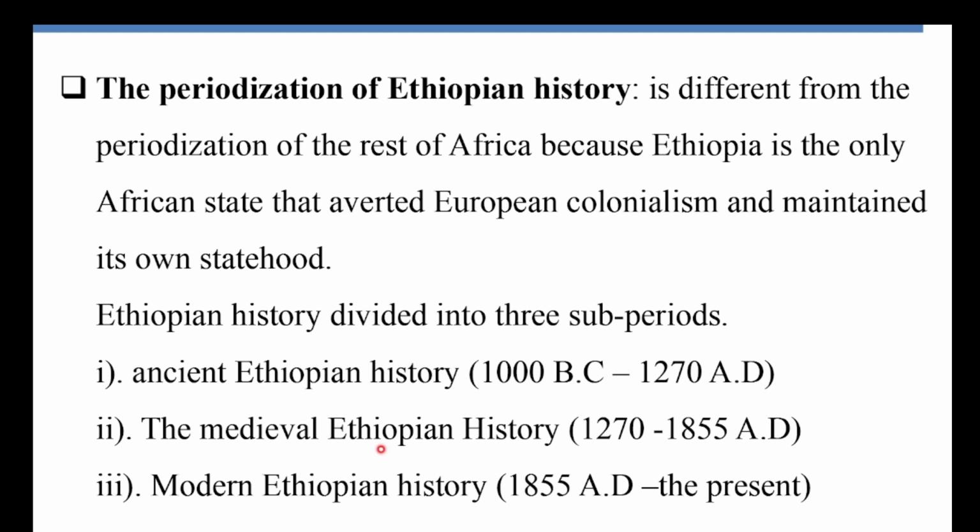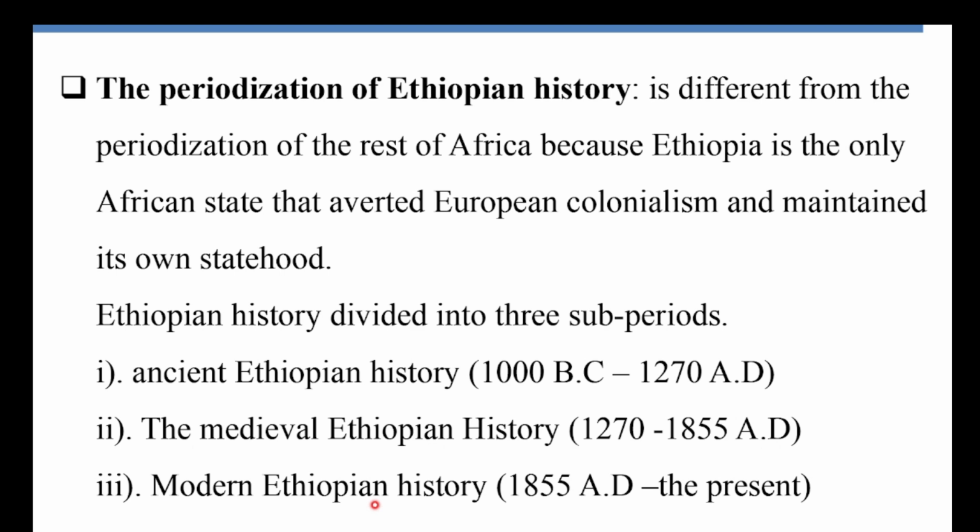Medieval Ethiopian history, Itoophiyaa bara giddu galeessaati. Itoophiyaa isa bara giddu galeessaa 1270 AD. That means the rise to power of the Solomonic dynasty up to 1855. 1855 means the end of Zamana Masafint and the rise to power of Emperor Tewodros in 1855. Kanaaf bara 1270 kaasee hanga 1855tti inni kun maal jedhama? Medieval Ethiopian history jedhama. Modern Ethiopian history seenaa Itoophiyaa isa jabanaati inni kun.